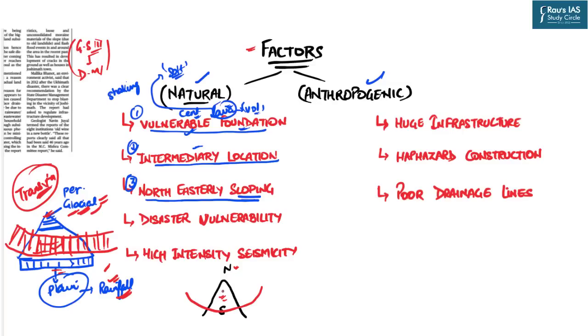Understood? So those regions which have slopes towards the south will be getting the sun, and will have certain stability also. On the contrary, the northeasterly sloping, what do we mean by it? It is basically the slope from north to east, not towards the south. So let us visualize it. Suppose these two hands represent the two slopes of the Himalayas. Okay, so this is the cross section. Now let me rotate this.